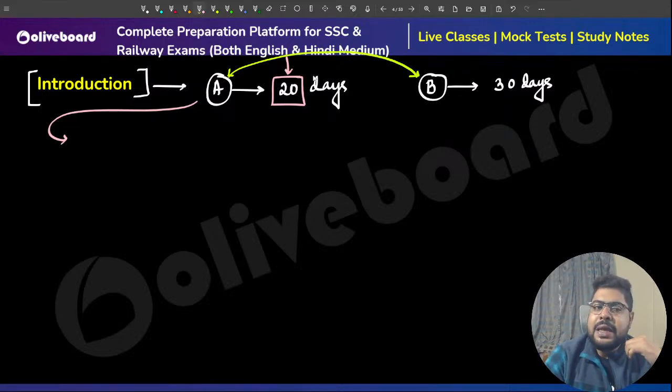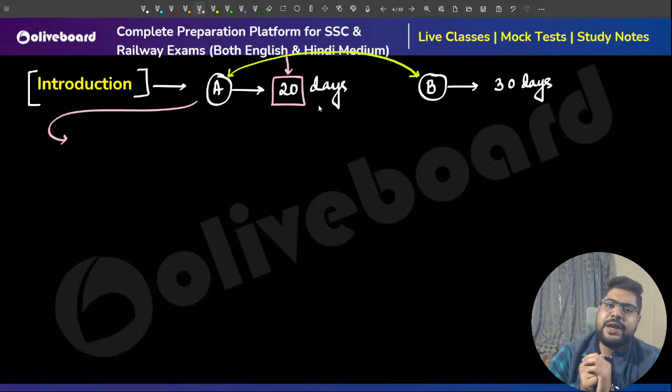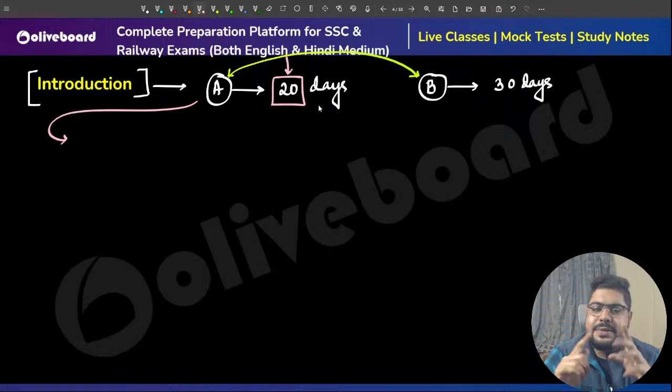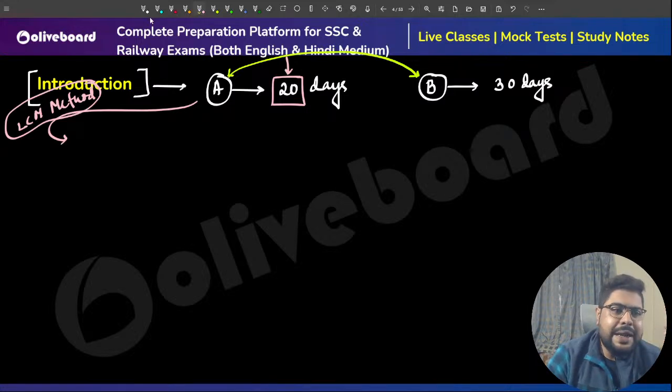What is that problem? If the number of days are a little bit on the trickier side, the fraction becomes very, very tricky to calculate, and in slightly complicated problems it gives you a bit of a headache. So in order to avoid that, there comes this savior, called the LCM method. What does the basic of the LCM method say? It says you always assume your total work.